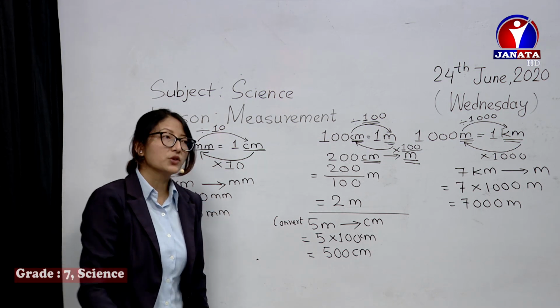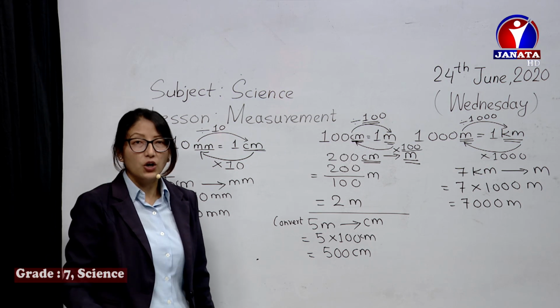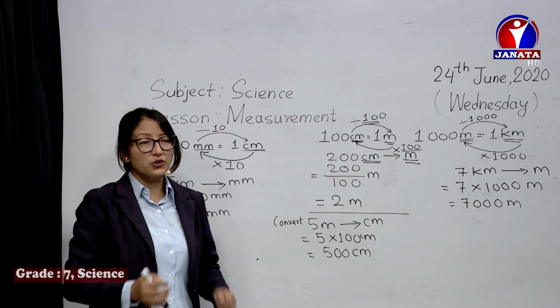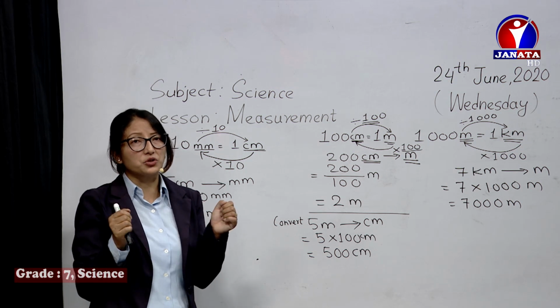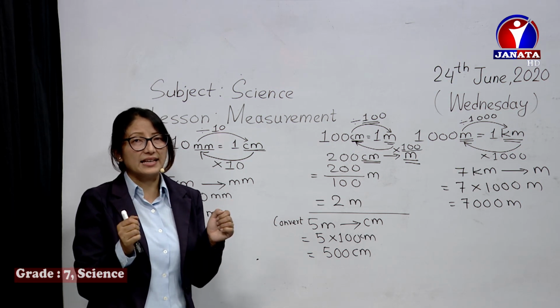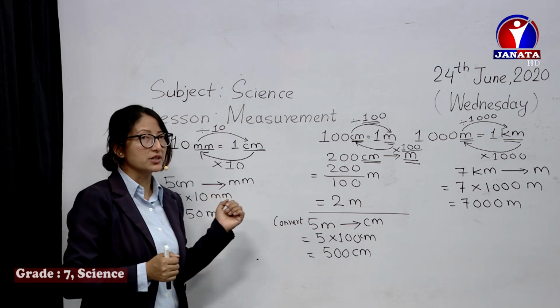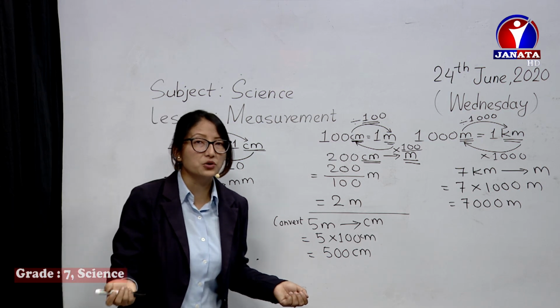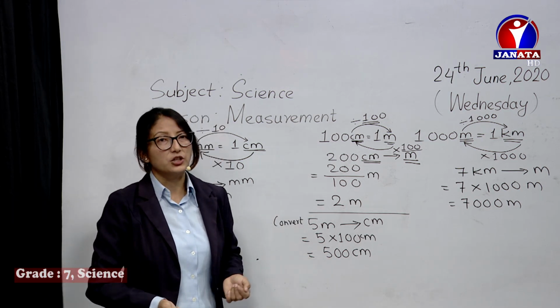What we have to remember is, according to the situation, how we can represent it in suitable units. If you are measuring smaller distances or lengths, we can use smaller units. If you are measuring larger distances, we can represent them in larger units.